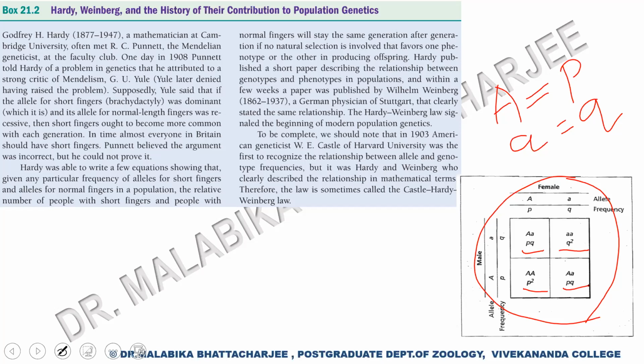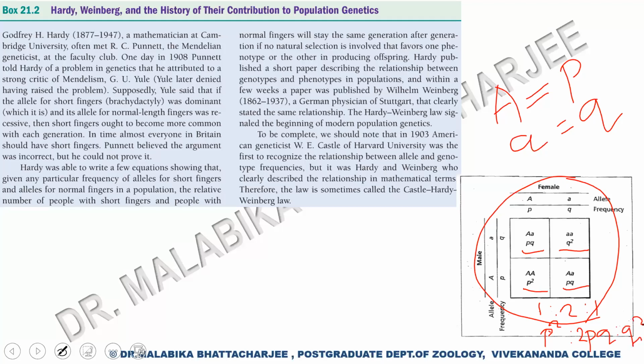So we can say that the number of capital A homozygotes 1 is to the number of capital A, small a heterozygotes 2 is to the number of small a homozygotes 1. Or otherwise, we can write it as P square is to 2PQ is to Q square.